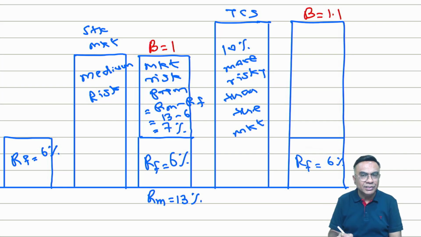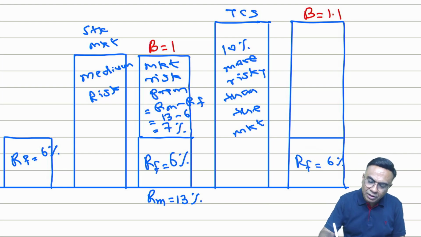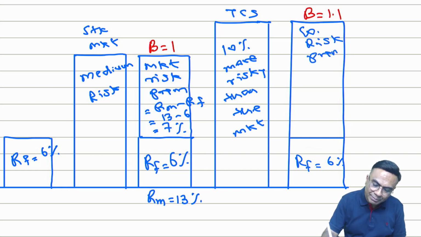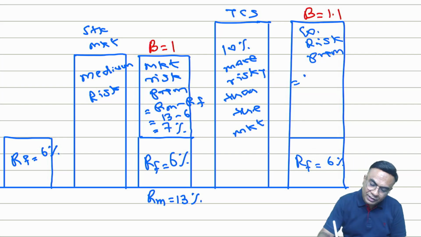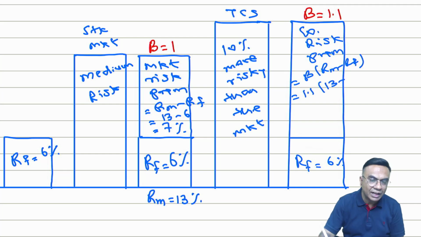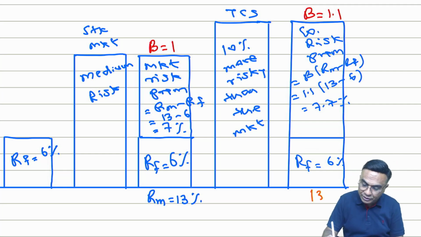But here in TCS, the risk is higher, so I should get more premium. So now, what should be the company risk premium? TCS is a company and I am investing in a company, so I am talking about the company risk premium. It is calculated like this: beta times (RM minus RF). How much is beta for TCS? 1.1. RM is 13 and RF is 6. So you get a total of 7.7%. So what is the total return we can expect from TCS? 7.7 plus 6, so you can expect a 13.7% return from TCS.